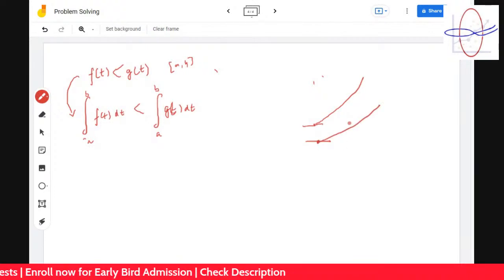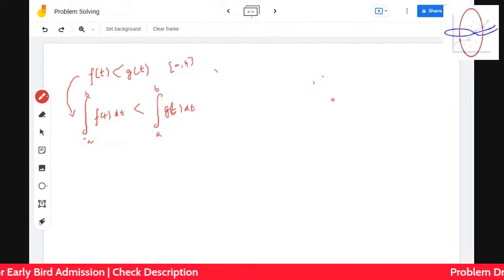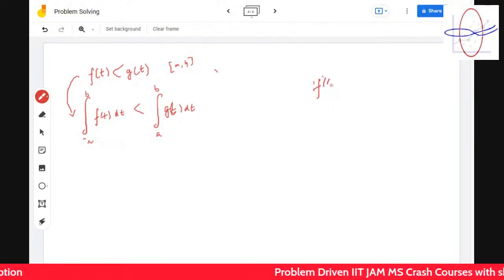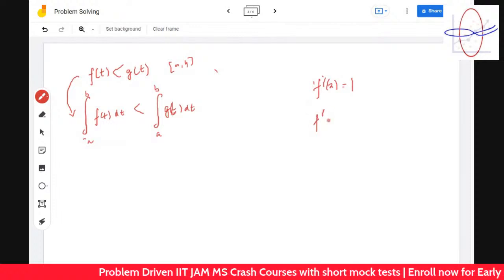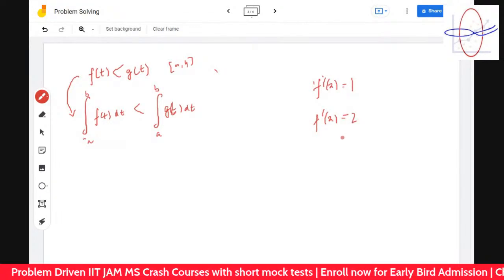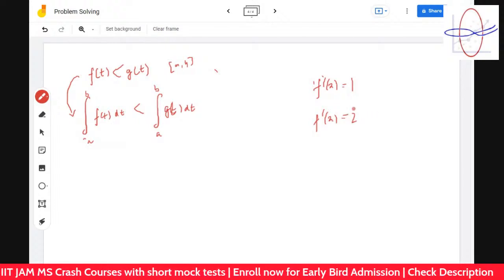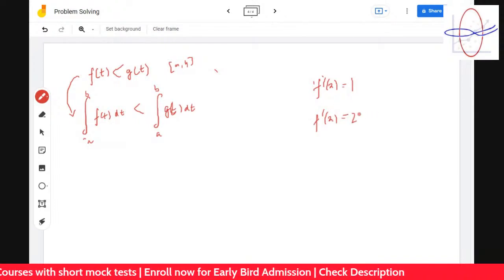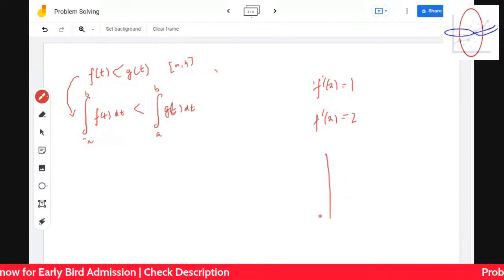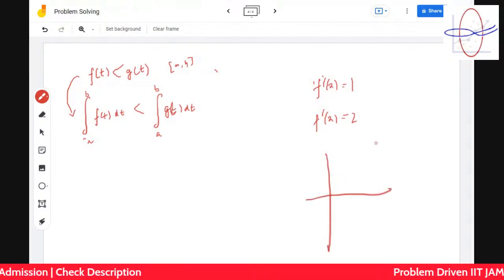Let's take an example. Let's say f dash of x is equal to 1 in one case, and f dash of x is greater than or equal to 2 in the other case. It's not true that the one with 2 would be greater. Why? Because if f dash of x is equal to 1, it may look like this.